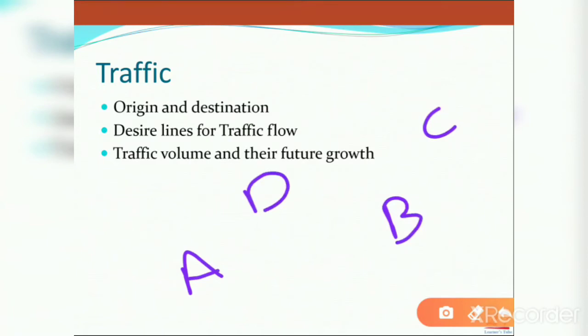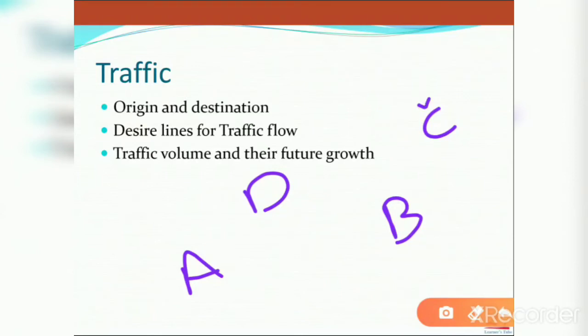So first, while making an alignment, you have to know which town you can connect mainly and which town you can connect with link roads. You have to think. For that, you have to take or study the origin and destination of the traffic volume. Origin and destination. For example, the majority of the people start from which town, and which town are they reaching.